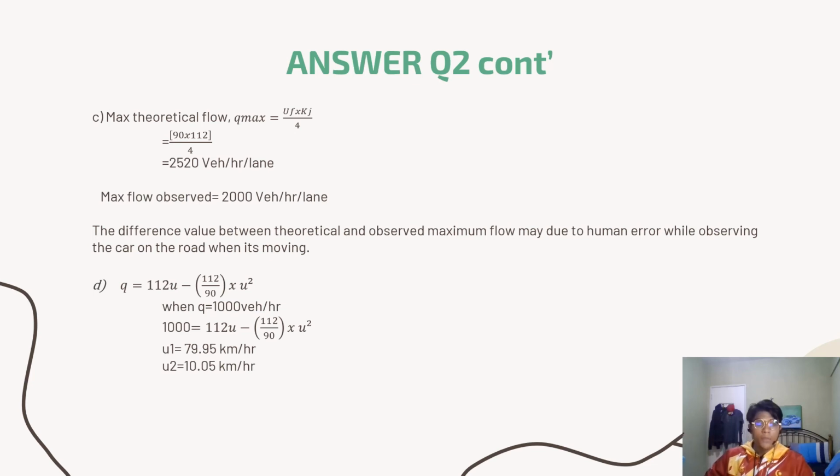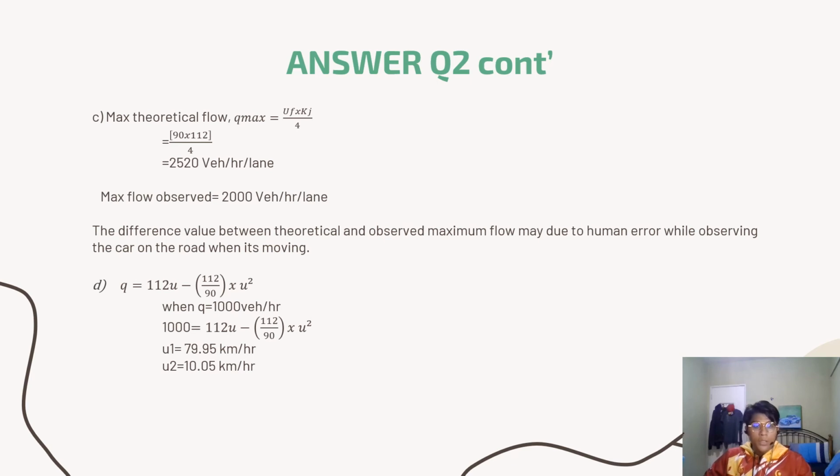And then for the final question, D, it is asked to estimate the average speed, which is U, of vehicle if the traffic flow Q is 1000 vehicle per hour. Same like question B we did just now, we just use the equation of Q equal to 112 U minus 112 over 90 times U square.